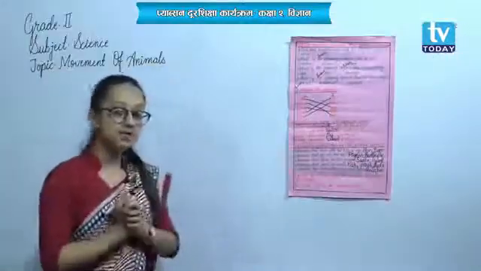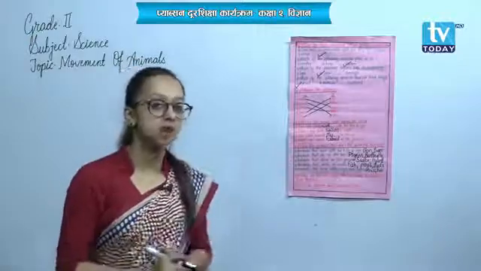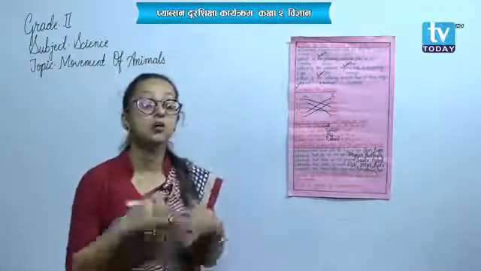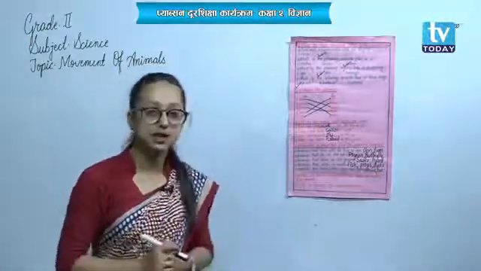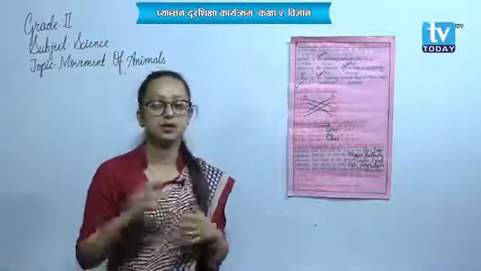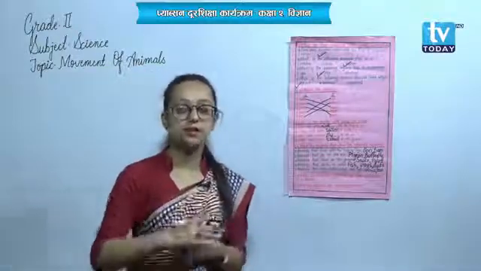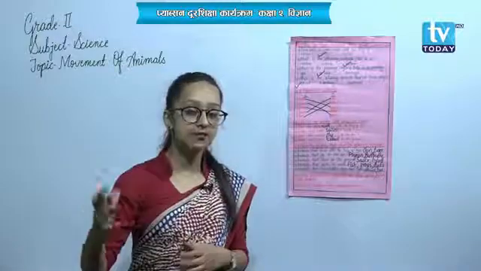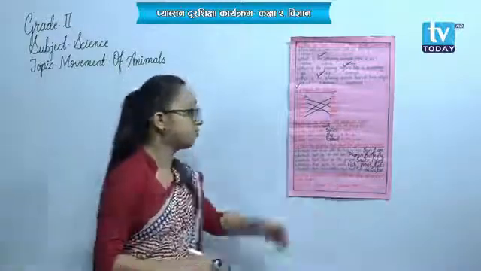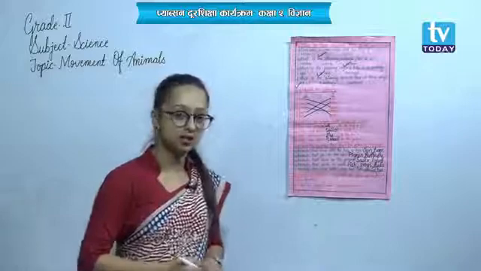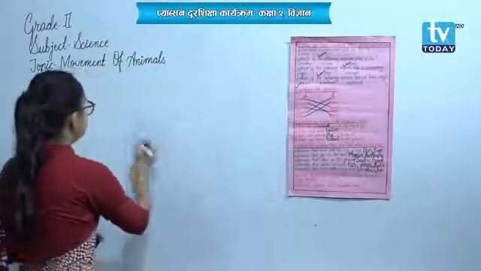At first, animals move from one place to another in search of food, to get shelter, and also whenever the enemies try to attack them, they try to escape from the enemies. So, let's write this answer here.